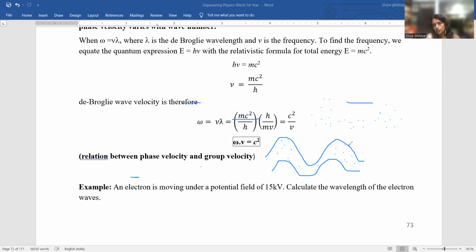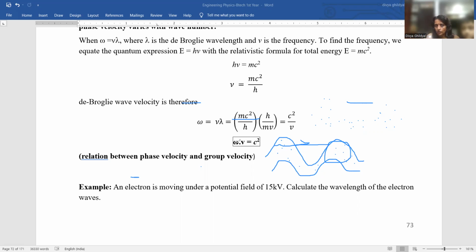We will have to take into consideration a few particles which are in the same phase and a few which are traveling in, say, a general form of group. So probability statistics is applied when you take a large number of particles into consideration, according to which the matter wave travels.